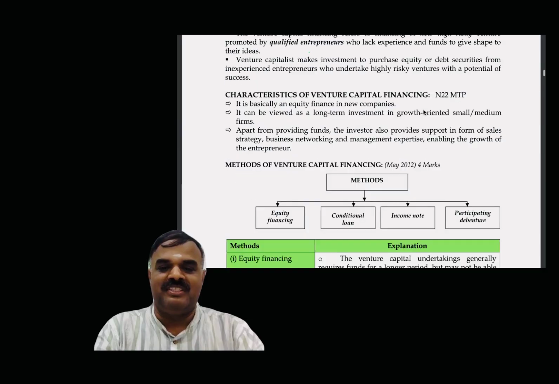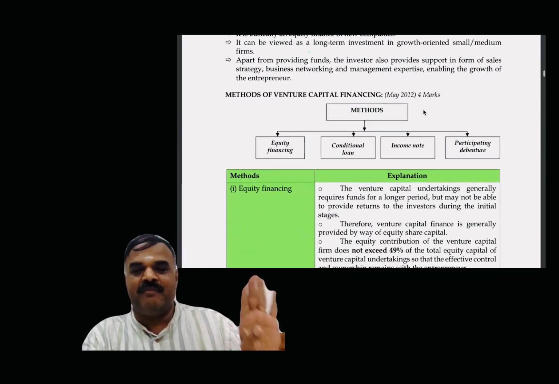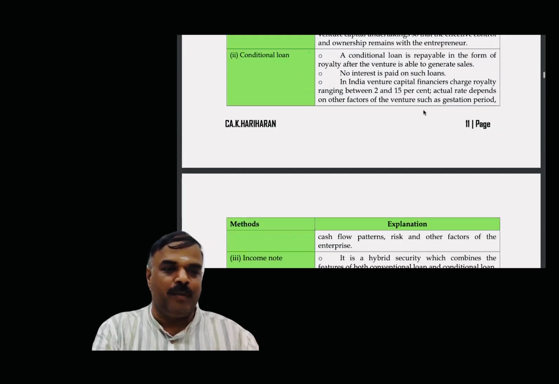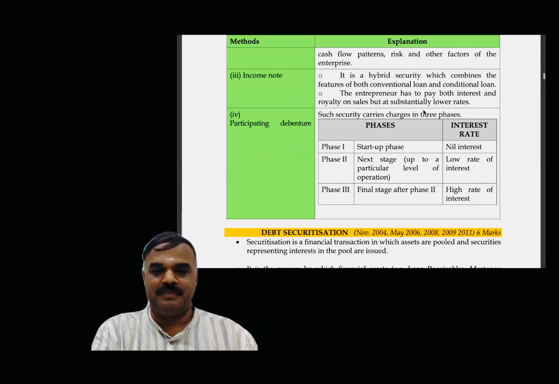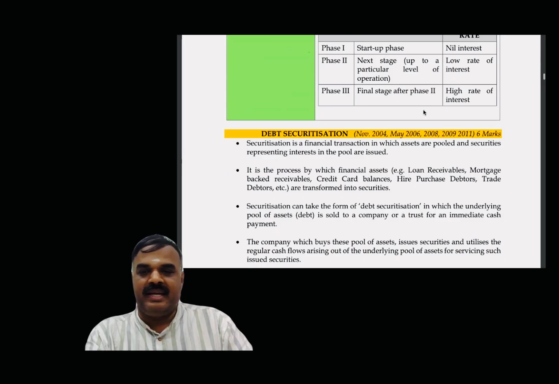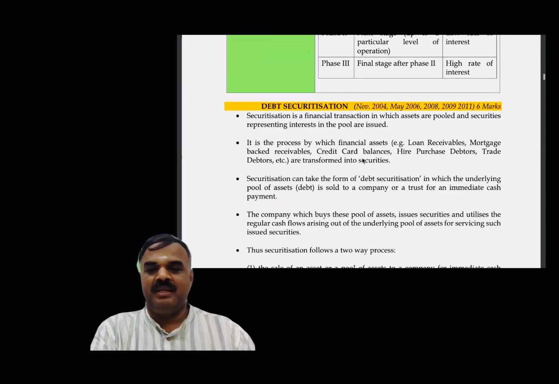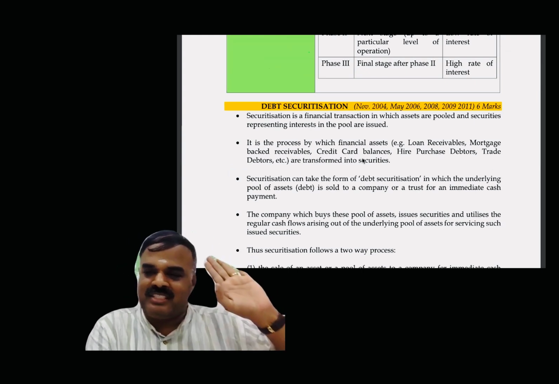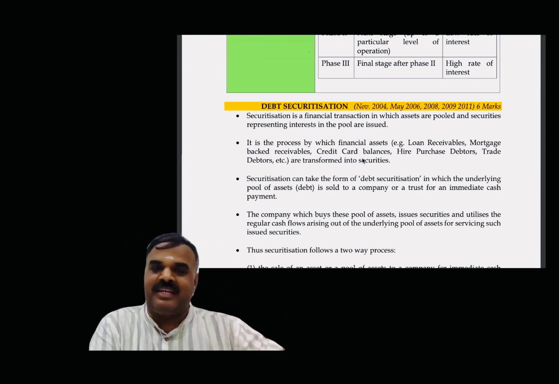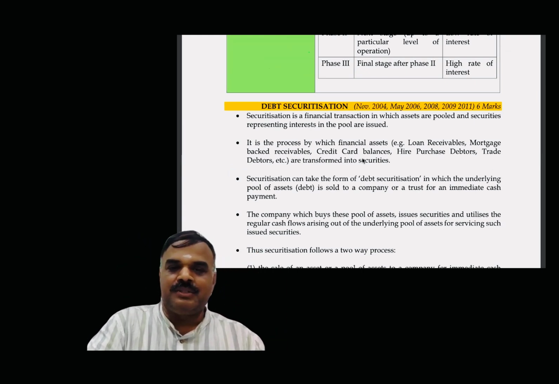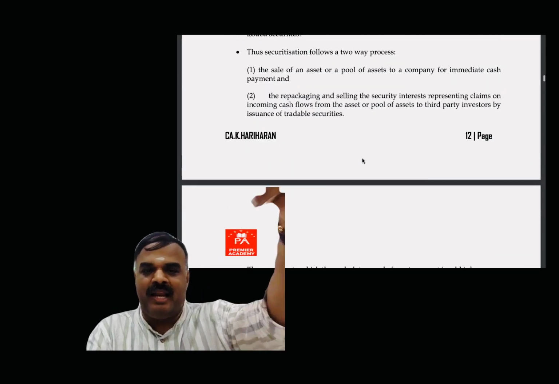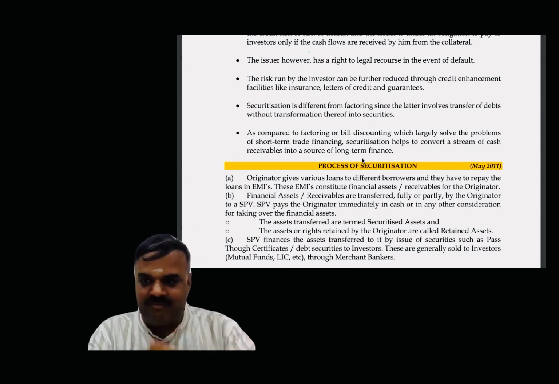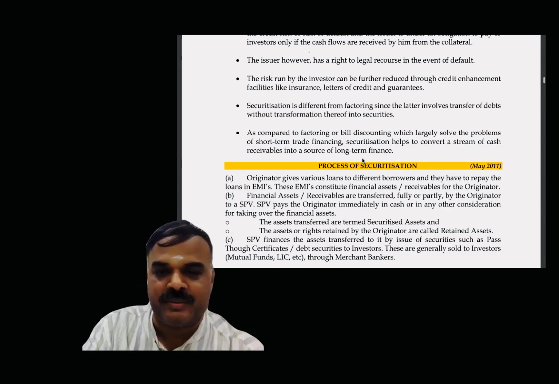So, understood what is called venture capital financing? The types of venture capital financing are also a frequently asked question: equity financing, conditional loan, income note, and participating debentures. Then debt securitization. With respect to debt securitization, you know the concept of factoring. We have discussed factoring, right? So factoring also we are going to discuss. After discussing factoring, remind me, I'll come back to debt securitization so that it is easy for me to complete.